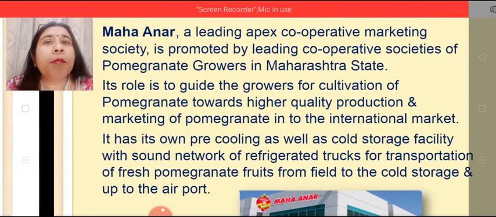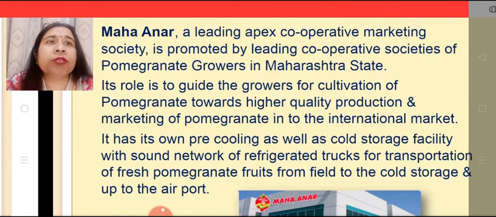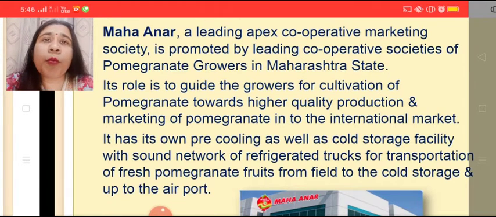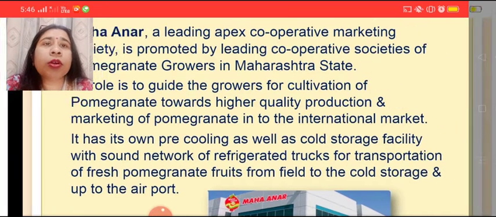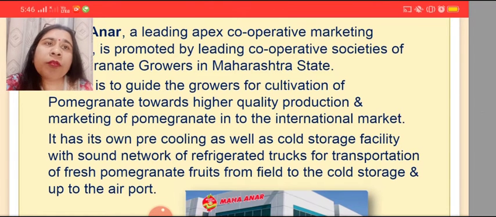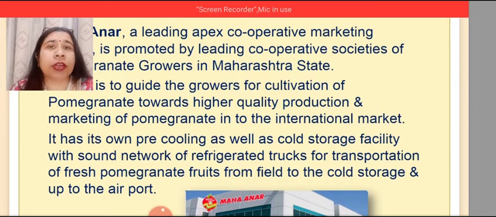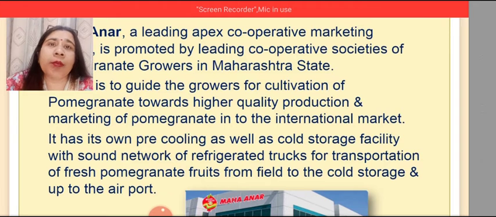For example, Maha Anar, this is a small marketing cooperative society. A leading apex cooperative marketing society is promoted by the leading cooperative societies of pomegranate growers in Maharashtra state. Its role is to guide the growers for cultivation of pomegranate towards higher quality production and marketing of pomegranate into the international market. It has its own pre-cooling as well as cold storage facility with a sound network of refrigerated trucks for transportation of fresh pomegranate fruits from the field to cold storage and up to the airport.